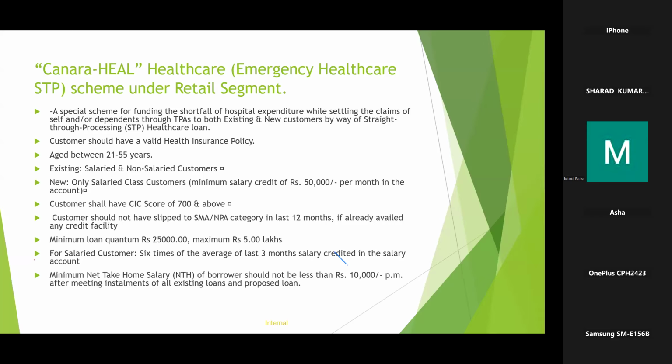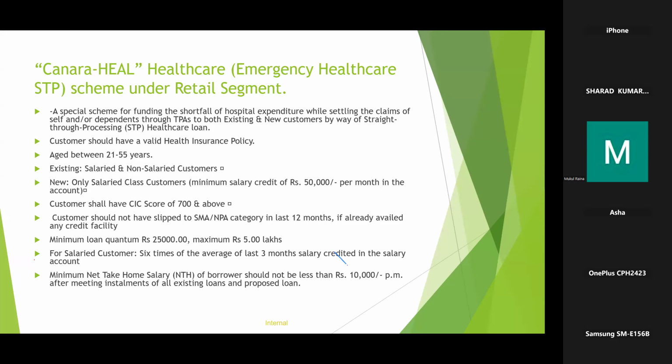It is available for customers who are having a valid health insurance policy aged between 21 and 55 years. Eligible customers are existing in the case of salaried and non-salaried class. But if the customer is new to the bank, only salaried class customers are eligible.